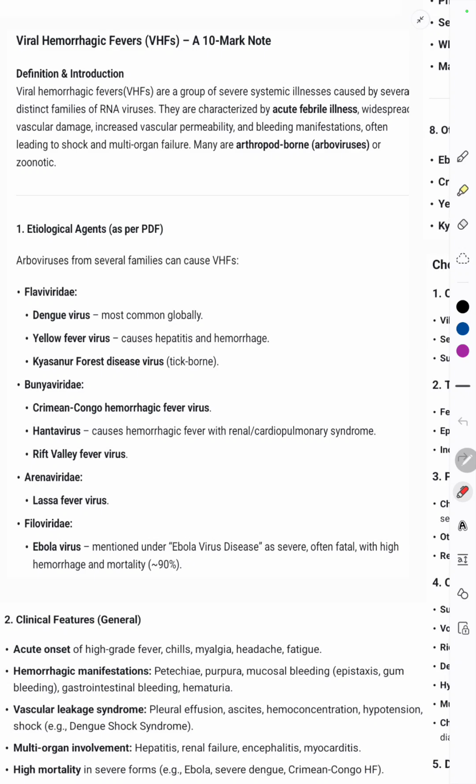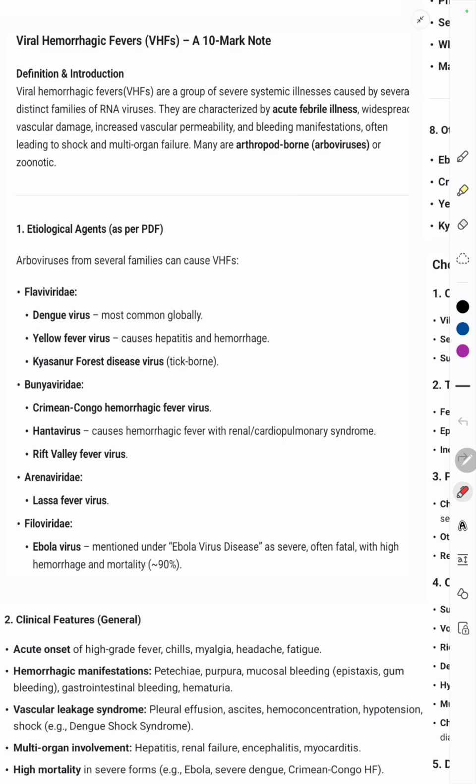Viral hemorrhagic fever. Viral hemorrhagic fevers are a group of severe systemic illnesses, most commonly because of RNA viruses that lead to acute febrile illness, widespread vascular damage, and because of the increased vascular membrane permeability, bleeding manifestations are seen. This can lead to shock and multiple organ failure, and many are arboviruses or zoonotic.